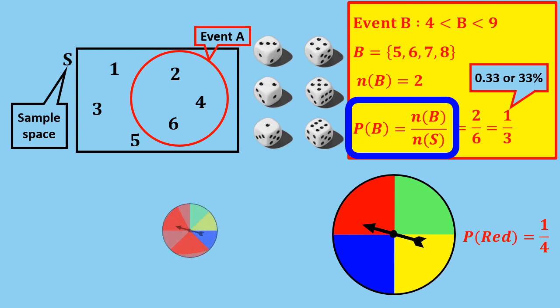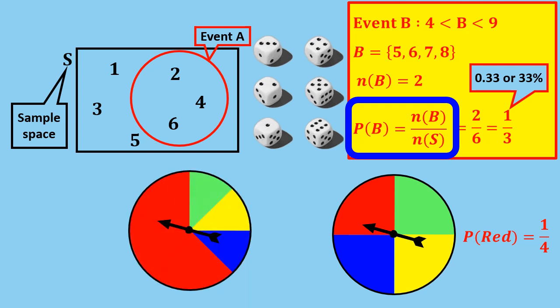But if we use that other spinner in the same experiment, which also has the same number of possible outcomes, the possibilities of the arrow landing on red are much higher. In fact, the area suggests that the probability is 5/8. So, please be careful when applying that rule, as it only works when every outcome has an equal chance of happening.